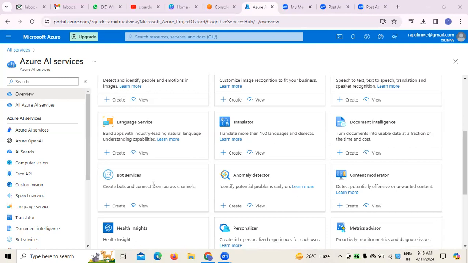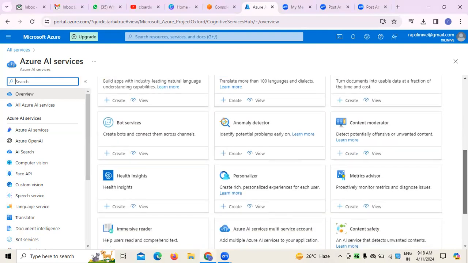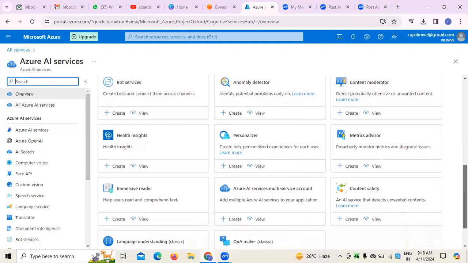We can create different bots so that we can connect these bots to different channels. So this is also one of the key and important services I can suggest, right? When we are working on projects, both services can be used. It's not only artificial intelligence projects to be created, even document intelligence is also one of the services. Both services are required, wherein we can create multiple bots and everything.